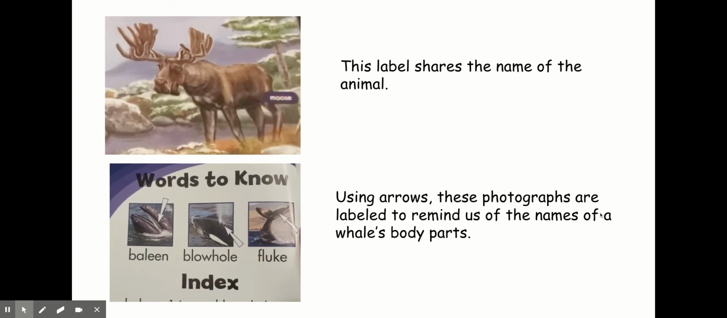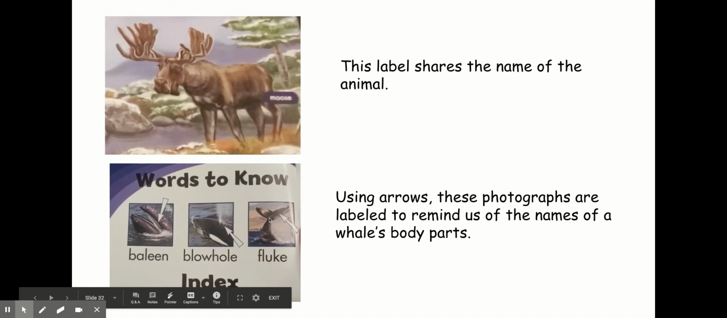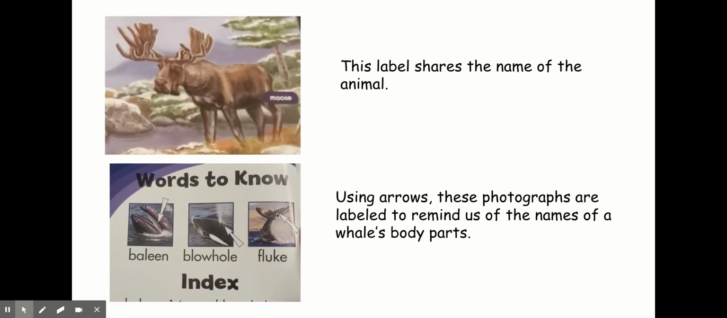Sometimes arrows are very helpful, but if there's just one thing in the picture, like here, it's just a moose, a label might just be a little box. This one shares the name of the animal. Or using arrows, these photographs are labeled to remind us of the names of a whale's body parts. So I'm not just seeing a whole whale tail, I'm looking at this one part. The label is showing me where to look. It's the fluke.